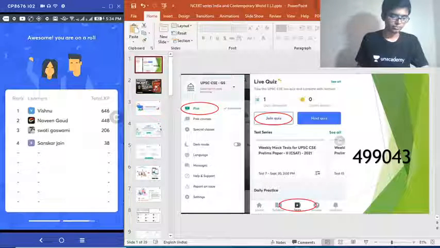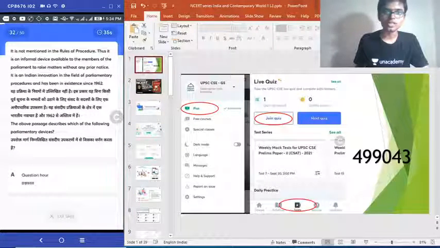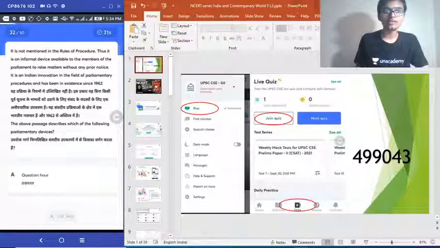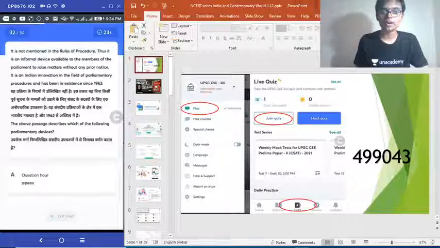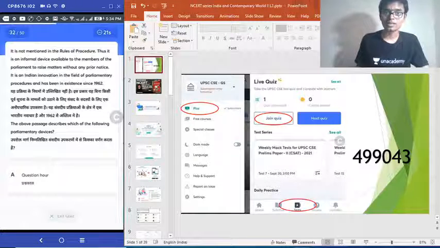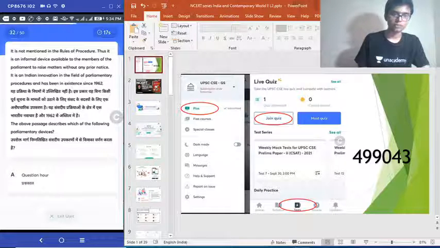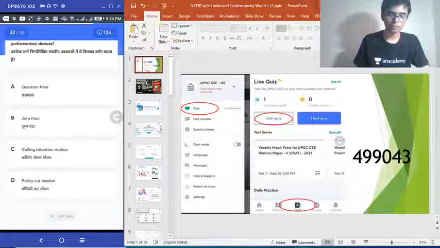Moving on. Next question. Question number 32. It is not mentioned in the rules of procedure. Thus, it is an informal device available to the members of the Parliament to raise matters without any prior notice. It is an Indian innovation in the field of parliamentary procedure and has been in existence since 1962. What am I talking about? Question hour, zero hour, calling attention motion, policy cut motion. Choose the correct answer.